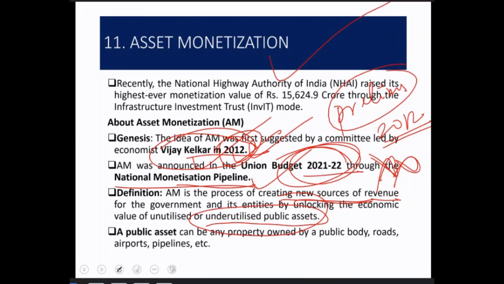Okay, so asset monetization is nothing but creating new sources of revenue. Okay, so keep this keyword in mind: it is a revenue creating process via what? Via unutilized or underutilized public assets by unlocking their potential. Okay, so these are important. Asset monetization is creating new sources of revenue for the government by unlocking the unutilized or underutilized economic values. Economic values of what? Of these unutilized and underutilized public assets. All right. So I hope this is clear. It's a very simple concept.